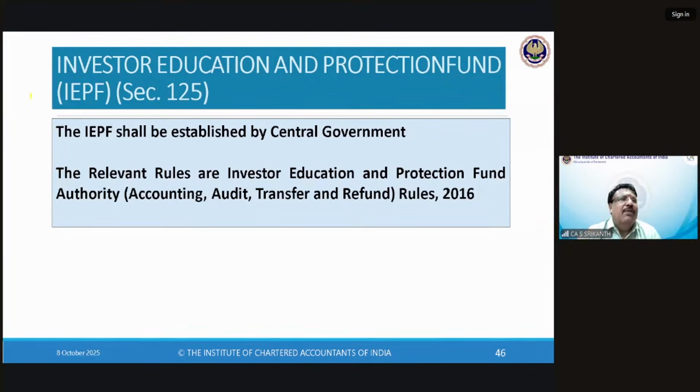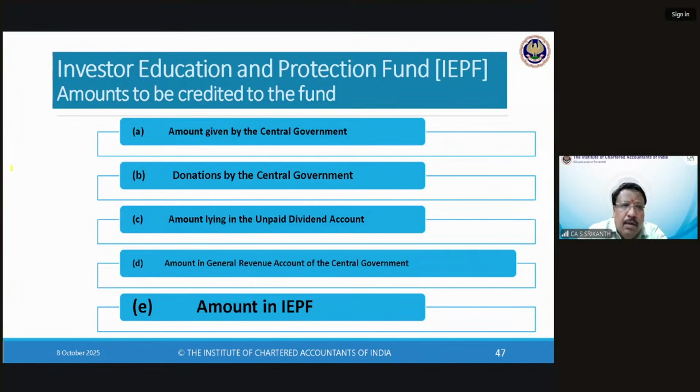They wouldn't want to continue that because they have formed their own new law, so they want to set up their own fund. The old fund also is there. As the name implies, now the Investor Education and Protection Fund. This is a body that takes money and keeps it safely, as a trustee for the shareholders who are entitled to it. Also, the IEPF has certain roles with regard to the investor community in general, so that also they will bring. We will see. First, we have to know, very importantly, what are all the amounts to be credited to the fund?